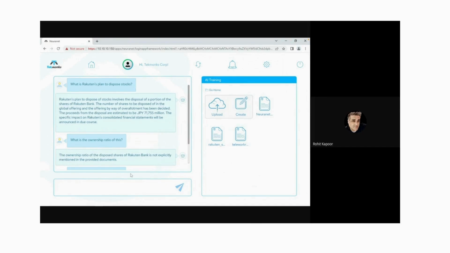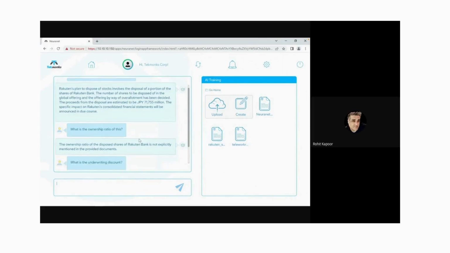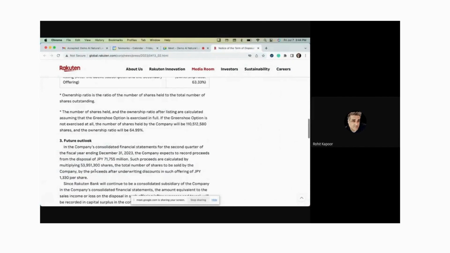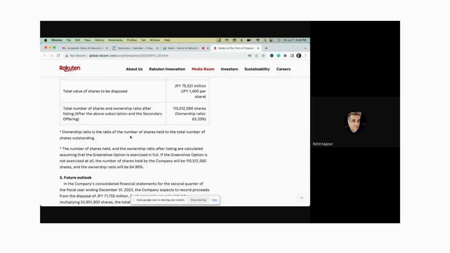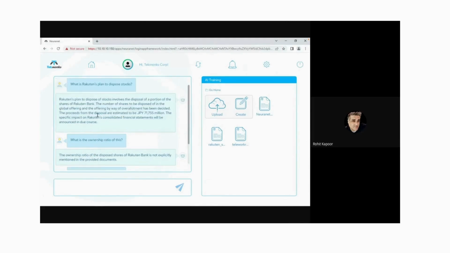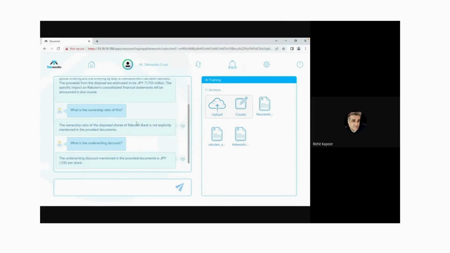So when I give you a document, then you can start asking me all kinds of questions, right? What is the underwriting discount? I can analyze this entire document in different ways. So this is what I'm thinking will add value to your clients that they cannot get any other way. Because not only do you get the document, you can tell it to summarize the document. And then you can keep asking the questions that any fund manager would have, because they have some ratios they go after. What is this ratio? What is that ratio? And you can just ask it and you can make a decision to buy.